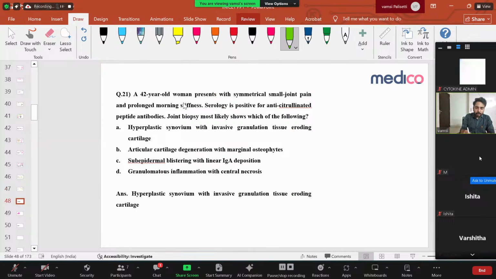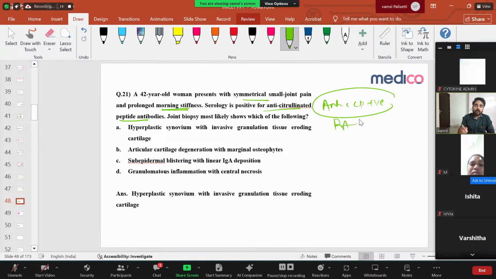A 42-year-old woman presents with symmetrical small joint pain and prolonged morning stiffness. What is this symmetrical small joint pain? It's again rheumatoid arthritis. It's a prolonged morning stiffness. Yes, it's inflammatory arthritis. Serology is positive for anti-CCP, anti-cyclic citrullinated peptide. Again, confirmatory of rheumatoid arthritis. So joint biopsy most likely shows which of the following? What is asked is, in rheumatoid arthritis, what is the pathology?